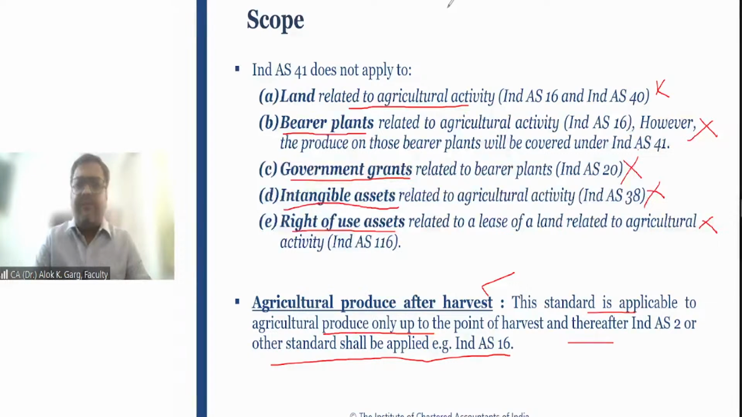Friends, few of you are asking if the animals are used for transportation purposes, like bulls are used for transportation purposes, is it covered under Ind AS 41? Answer is no. It is not covered under Ind AS 41. Right. Another student is asking, sir, although animals are used for commercial activity like circus, like weddings, right? But these are animals. Then why is it not covered under Ind AS 41?